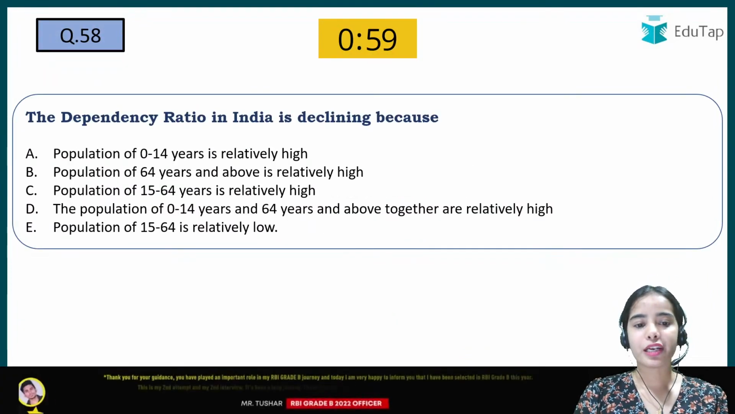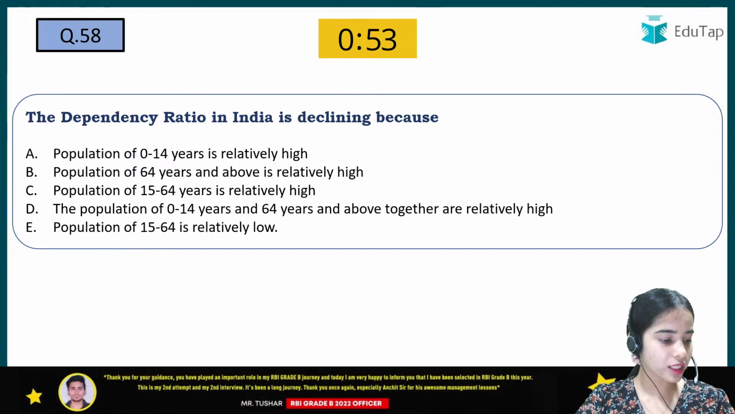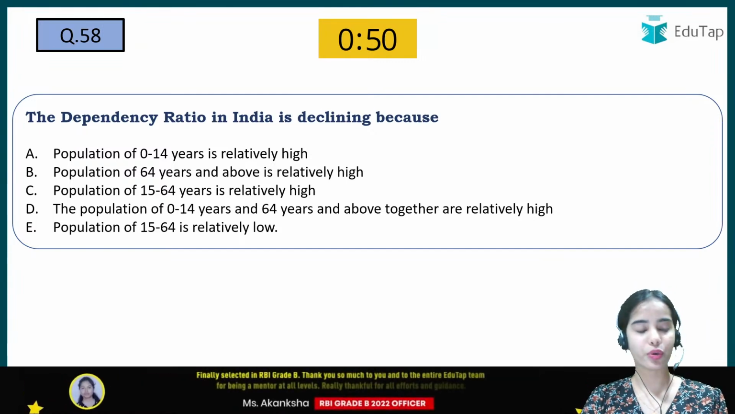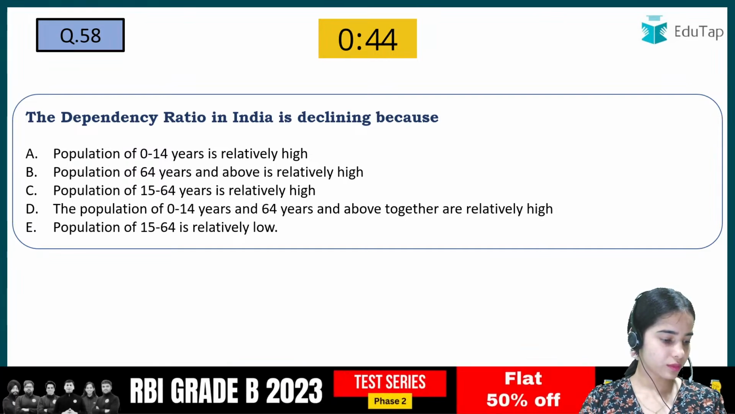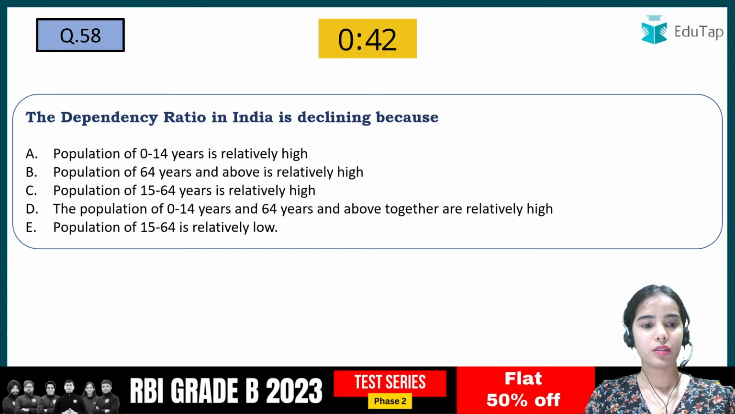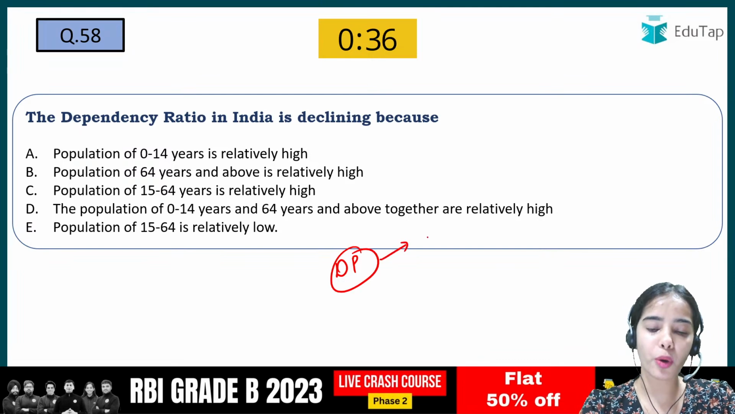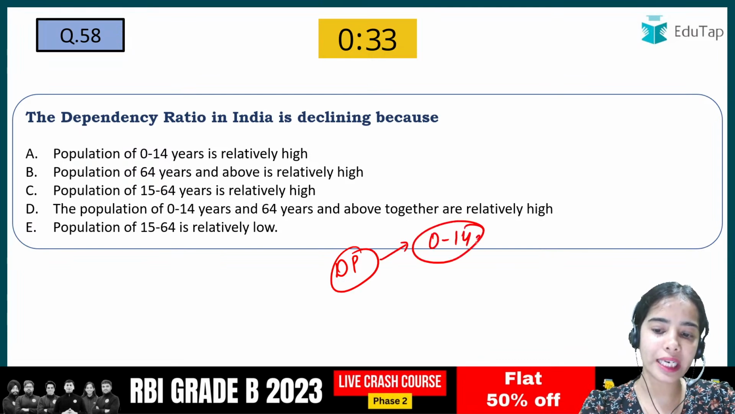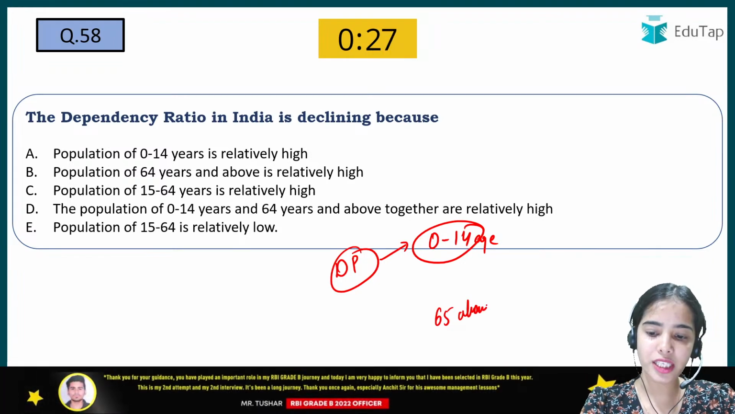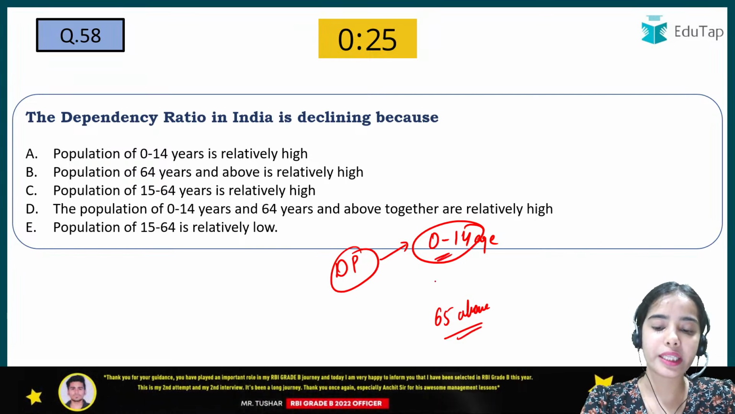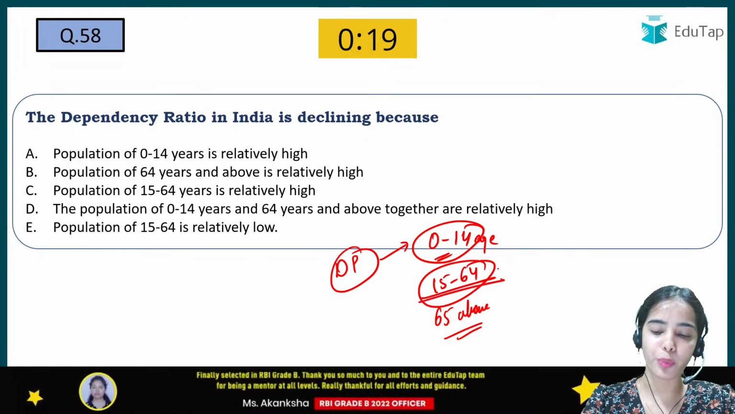So next, dependency ratio in India is declining because of which of the following? So you have to tell me that. So the dependency ratio, that is the dependent population we are talking about. The dependent population is the 0 to 14 age population and the 65 and above population. That is the old age population is the dependent population. The young population is from 15 to 64. This is the working population also.